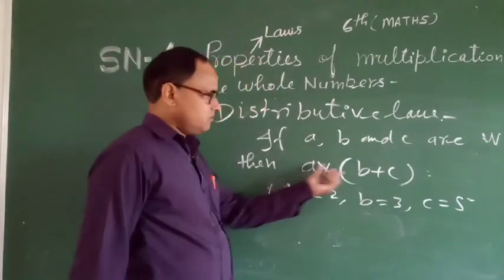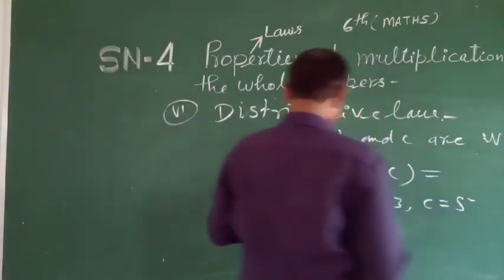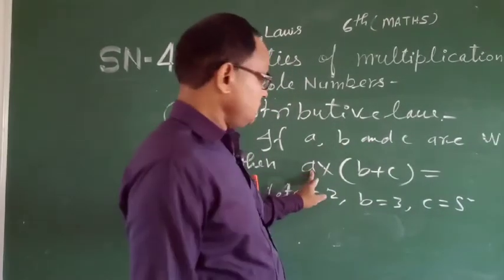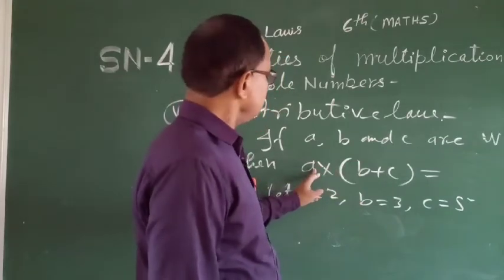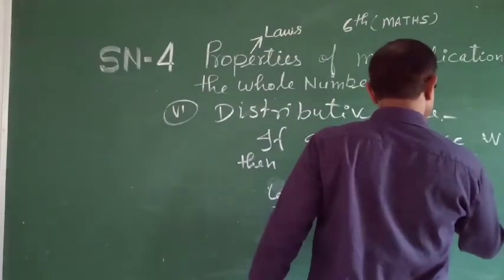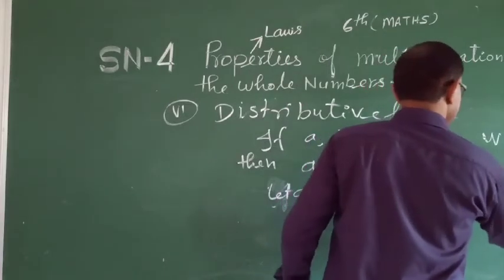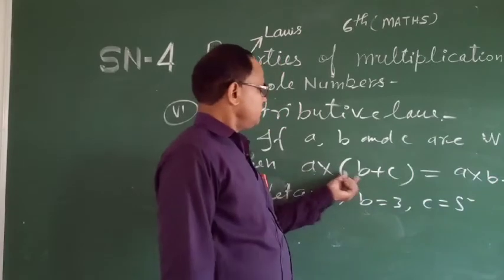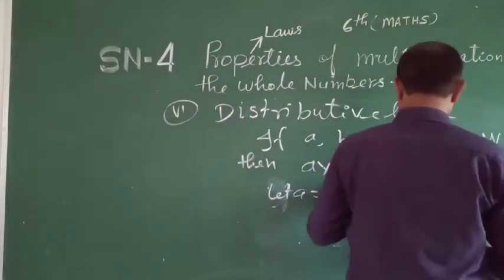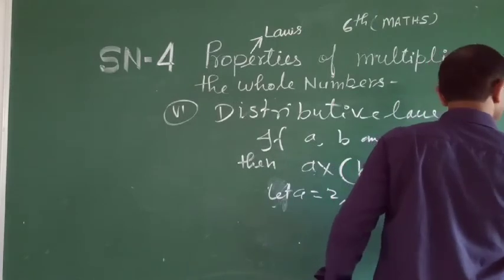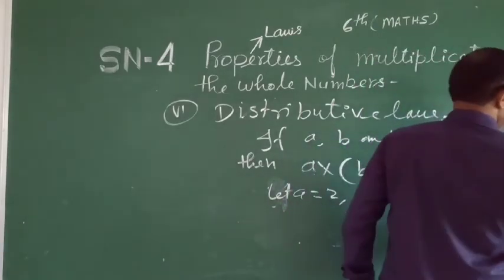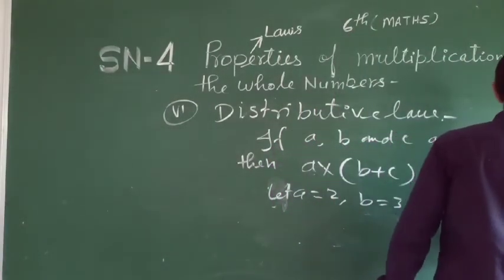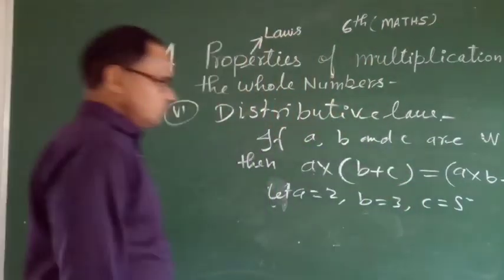According to this rule, here in the bracket there are two terms, so A multiplies the first term and A multiplies the second term. When we open the bracket, A multiply B plus A multiply C. Okay, the result found is a whole number.